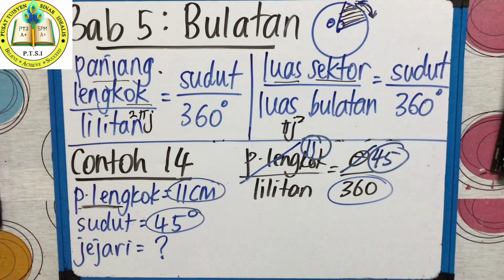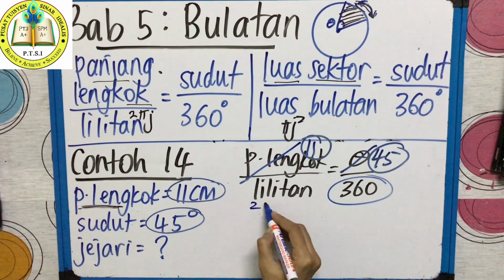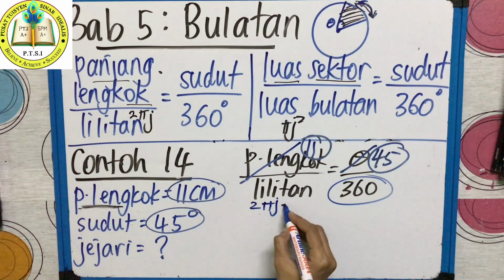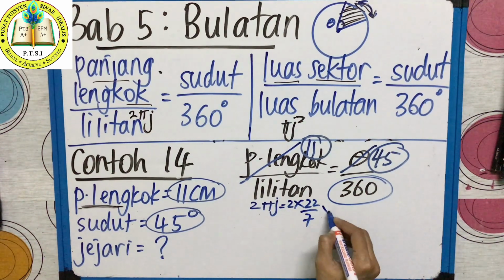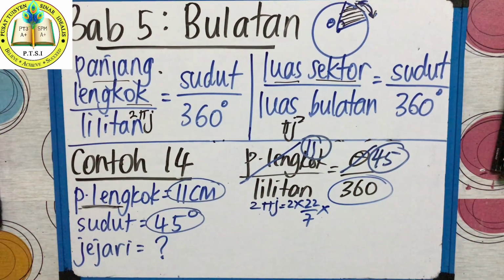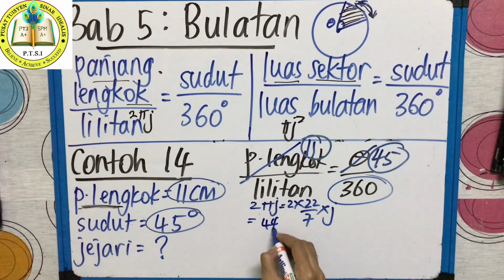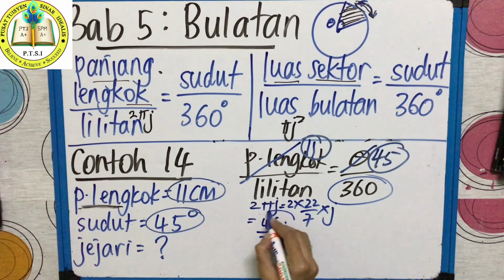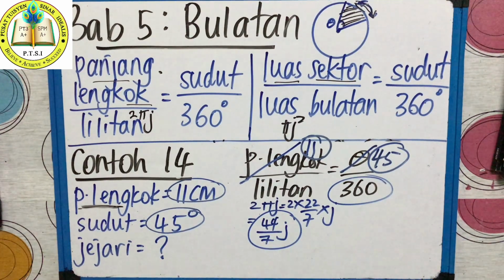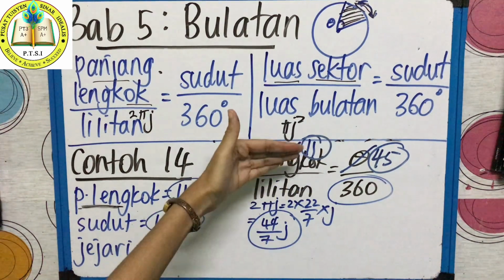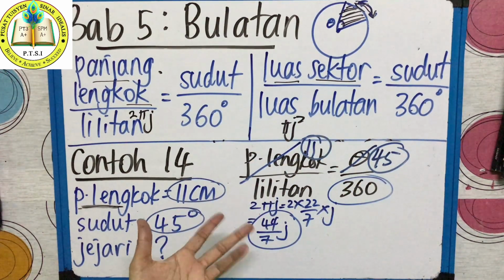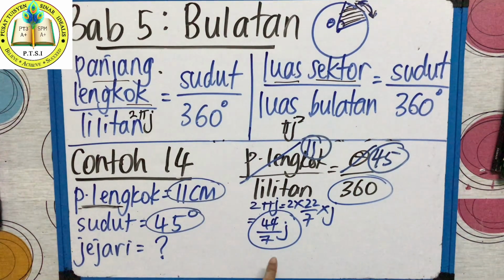Okay, lilitan, what I said just now, formula inside another formula, right? So 2 pi j. So what you have to do? 2 times 22 over 7 times jejari. Jejari tidak diberi because that is the question. Find jejari. So when you solve this, kamu akan dapat 2 kali 22, what you get? 44 over 7 jejari. You cannot solve that. Kamu dapat 44 per 7 jejari. So we put 44 over 7j, the radius.